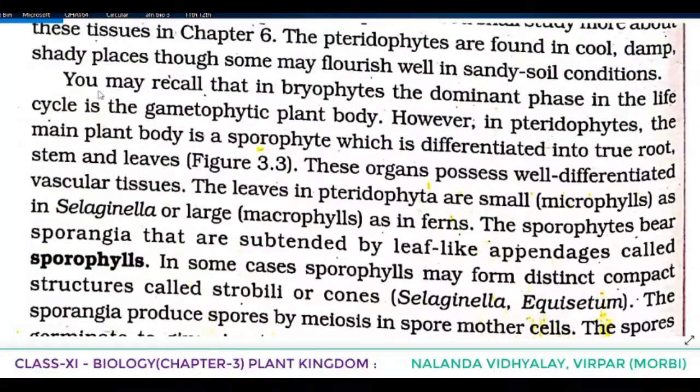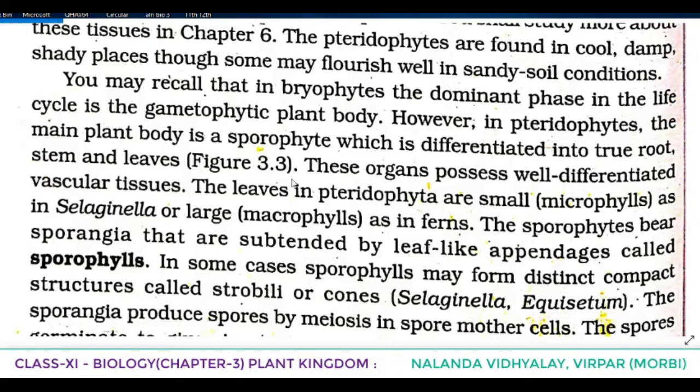You may recall that in bryophytes, the dominant phase in the life cycle is the gametophytic plant body. Many times we discussed that the haploid gametophytic phase is the predominant, main phase. However, in pteridophytes, the main plant body is a sporophyte, which is differentiated into true root, stem and leaves. So first time we are going to discuss true root, true stem and true leaf, in pteridophytes. Very important point.